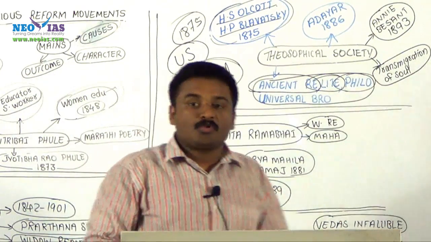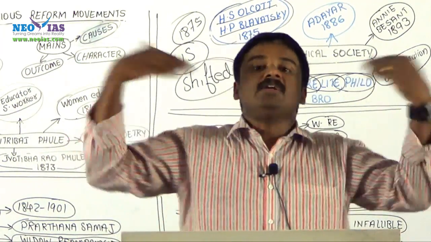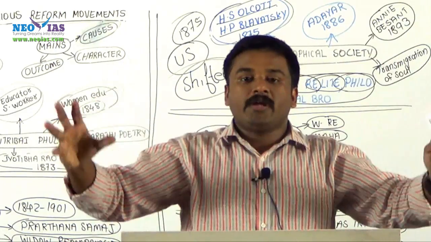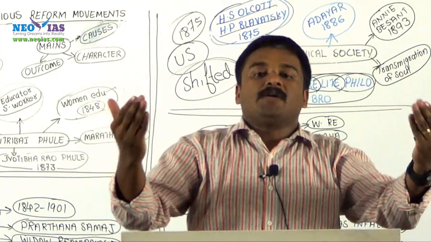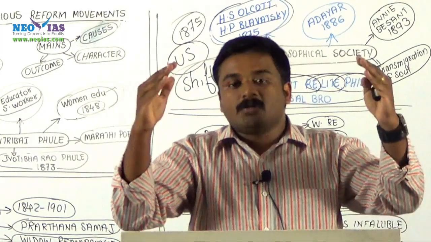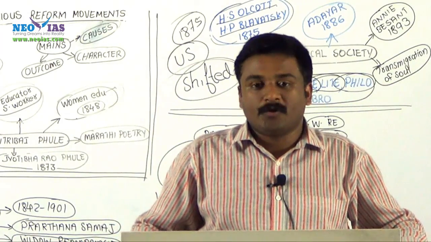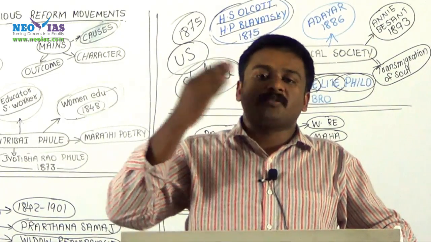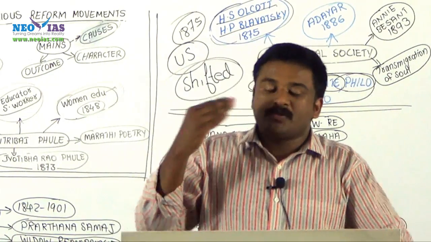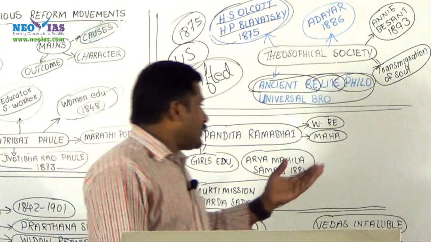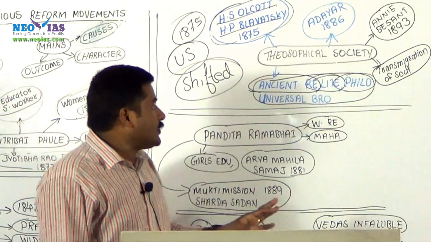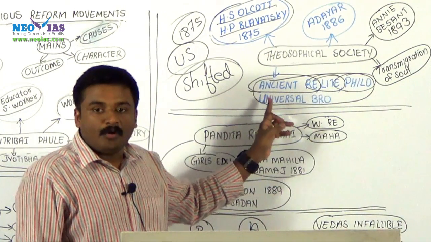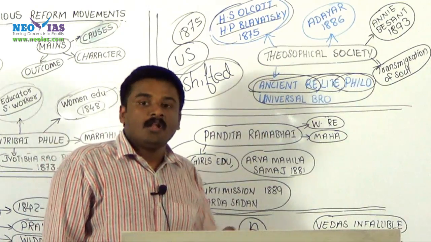In order to rediscover the rich, glorious cultural past of India, this society was founded to study Eastern culture, philosophies, literature, and their contributions about mysticism. Also, another important objective was universal brotherhood.